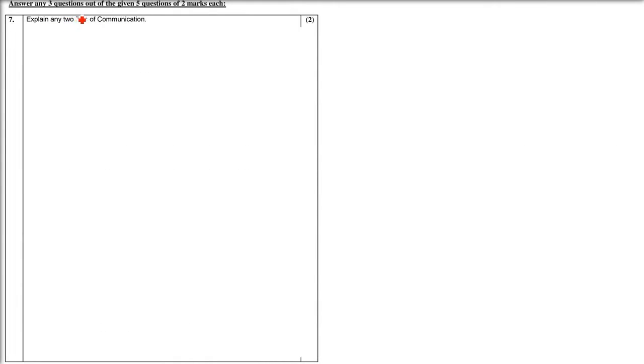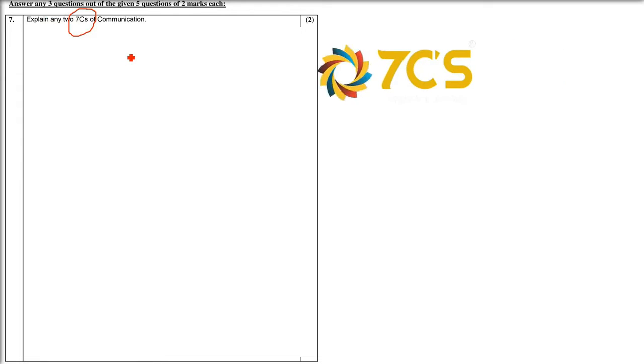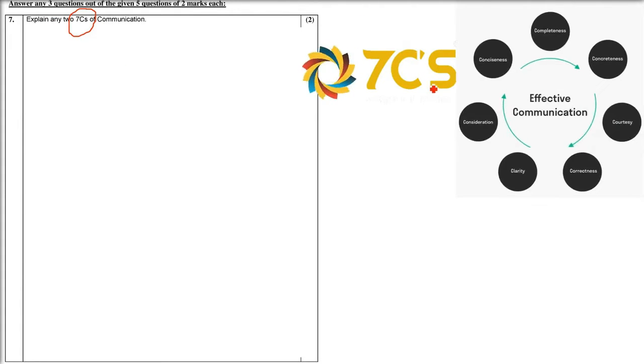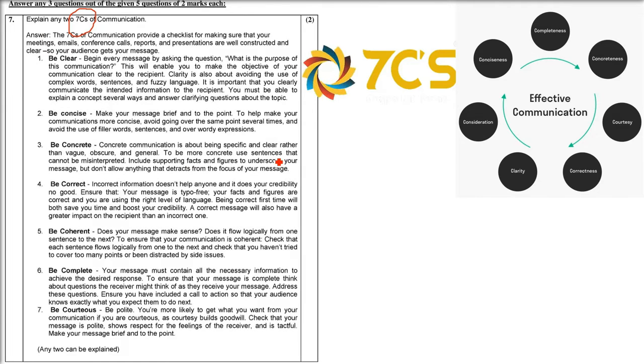Explain any 7 C's of communication. Whenever we do communication, say talking to people or multiple people, communicating yourself, expressing yourself, there are 7 C's of communication. All of these start with C. That is why we call them 7 C's. Whenever you are going for some meeting or email or conference or reports, presentation, you need to tell people and show people your worth and they need to listen to you.